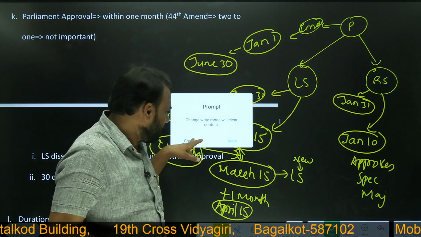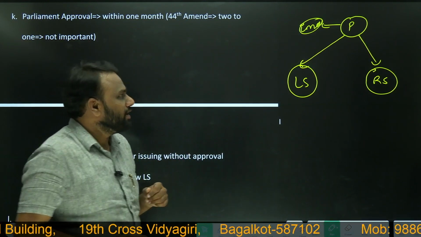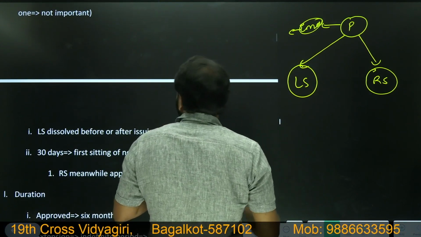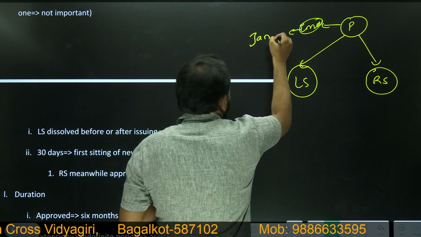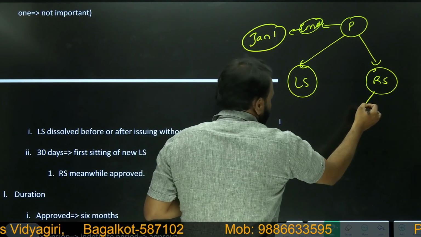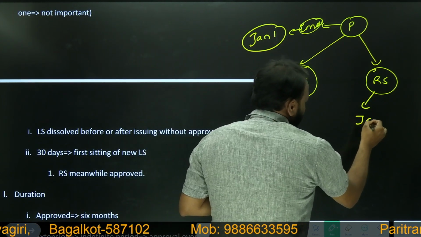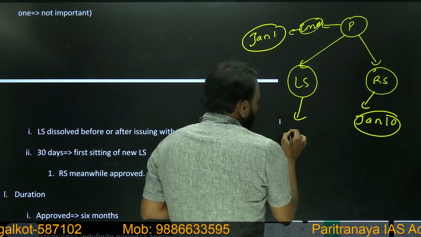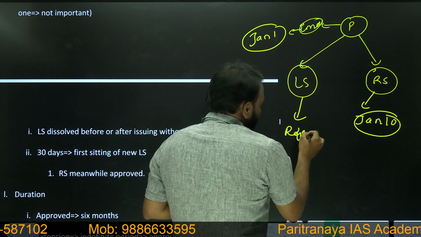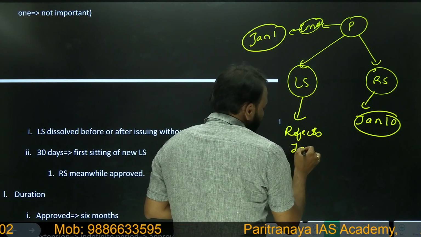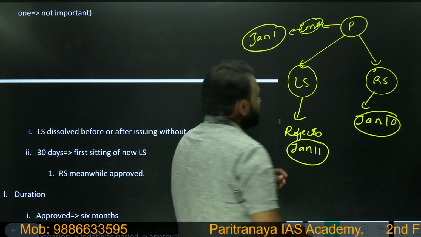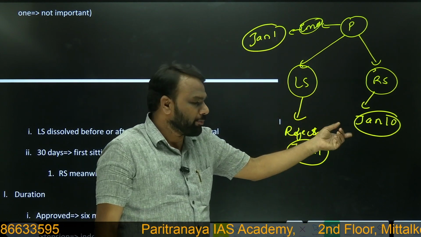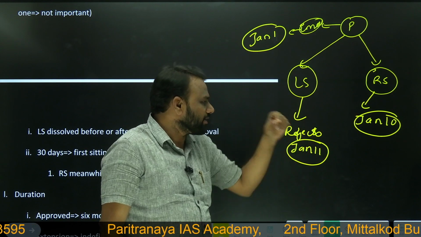Now there are other scenarios as well. What is that? National emergency has been declared on January 1. Rajya Sabha approves on January 10. Next, Lok Sabha rejects it on January 11. So whatever emergency has been declared by the President has been approved by Rajya Sabha, but it has been rejected by Lok Sabha.